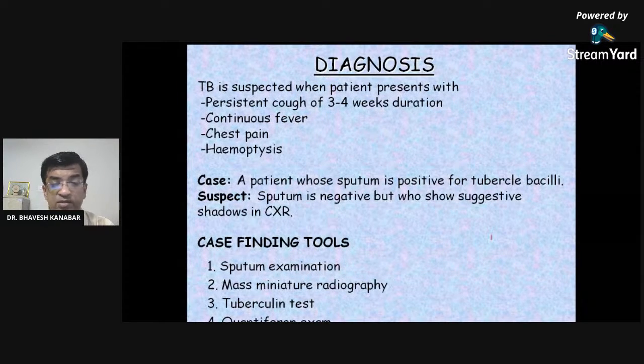So diagnosis and treatment, we will take that part next time, right? Some of the students have written yes. 1, 2, 3. Many students have written yes. They have the scar, right?